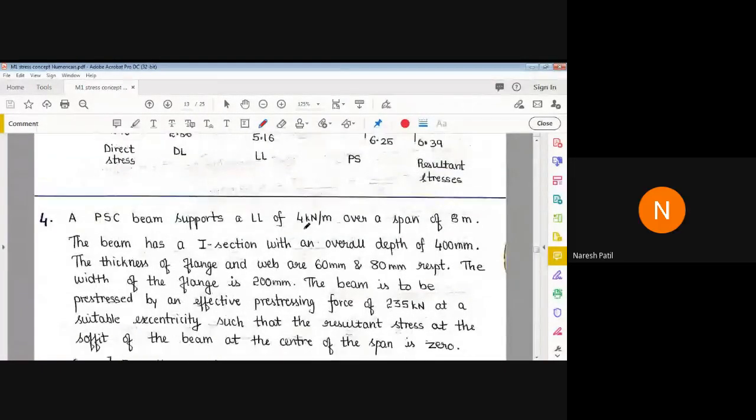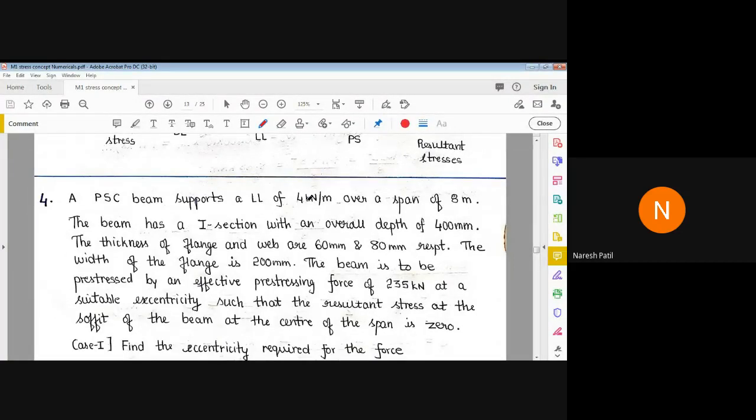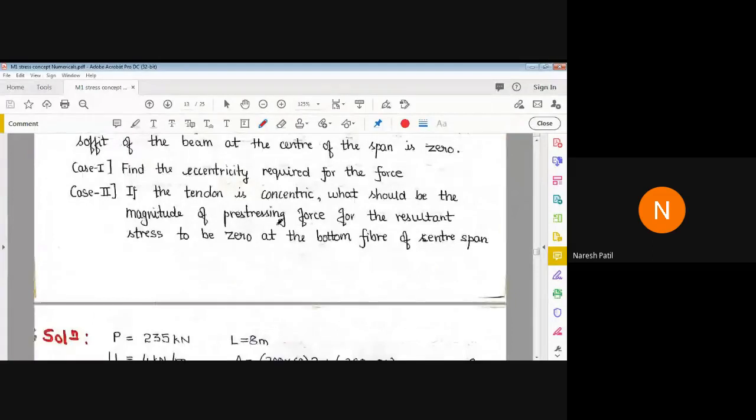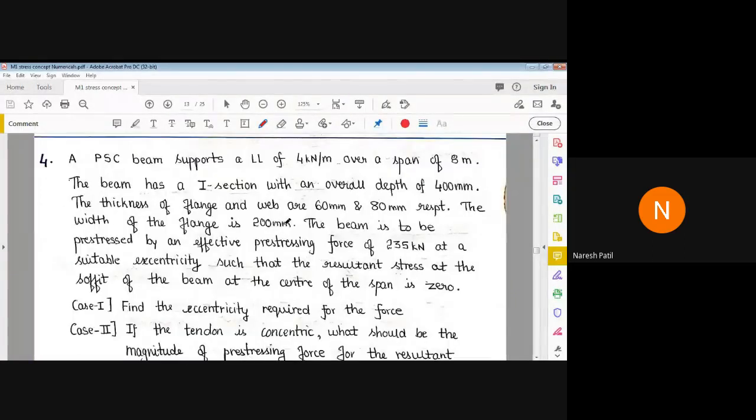Okay, so again in today's session, I'll be discussing further problems over the stress concept. Many students have joined the first session because I have given a clear instruction: if you remain absent, the first internal assessment, which will be in online mode, will not be given. That's why many of the students have joined today. Okay, so we'll start with the session now.